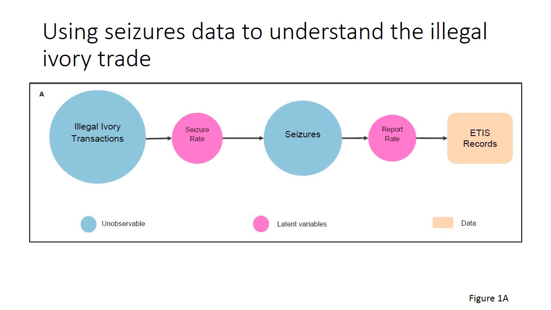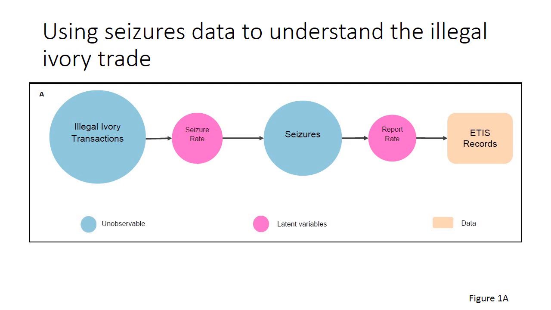Similarly, these seizures only represent a proportion of all illegal ivory trade transactions that go on. We don't know the number of illegal ivory transactions that there are, and we don't know the proportion of these transactions that get seized, and we're calling this proportion the seizure rate.